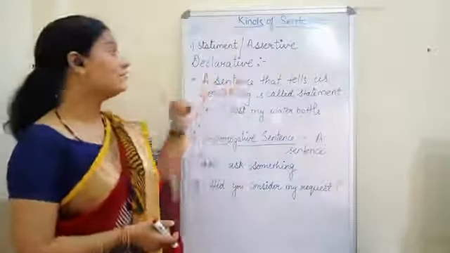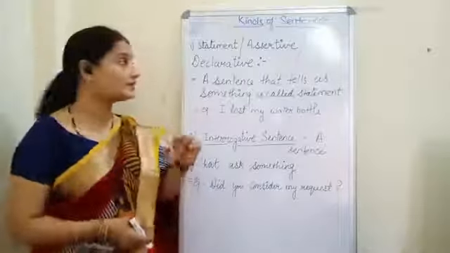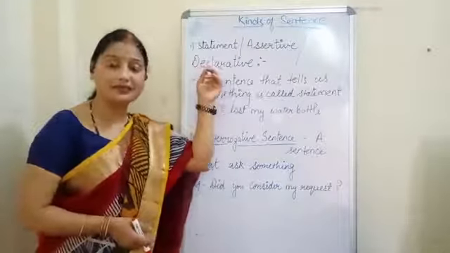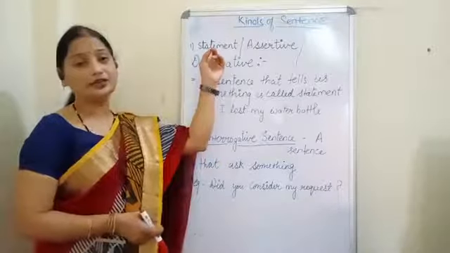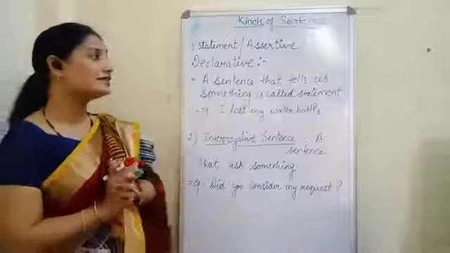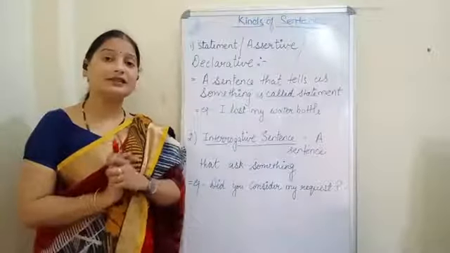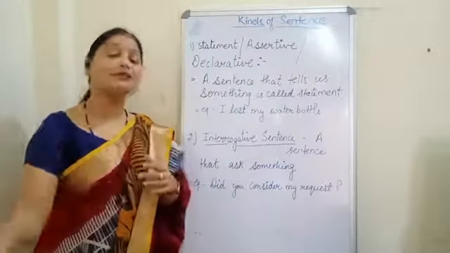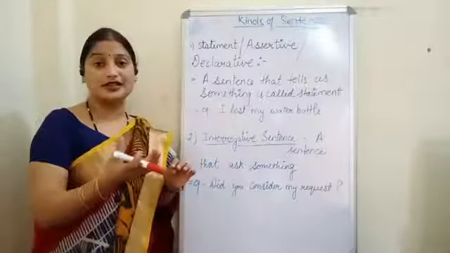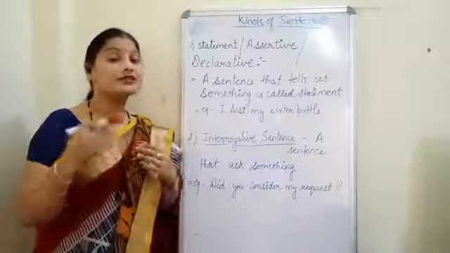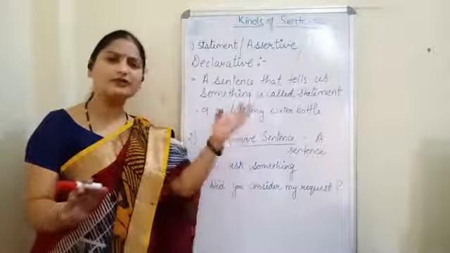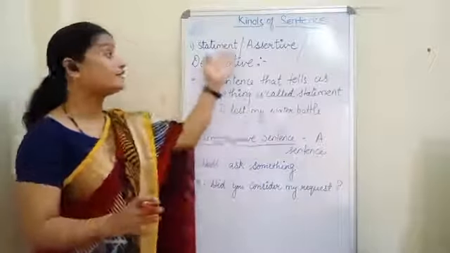So let us begin with the first kind of sentence, that is assertive sentence, which is also called a declarative sentence, or it is also called a statement. Now what is the statement? A statement is something that tells us about someone or something. It is a collection of words which tells us about something in a very normal and simple way. Then that is our sentence and that is our statement.